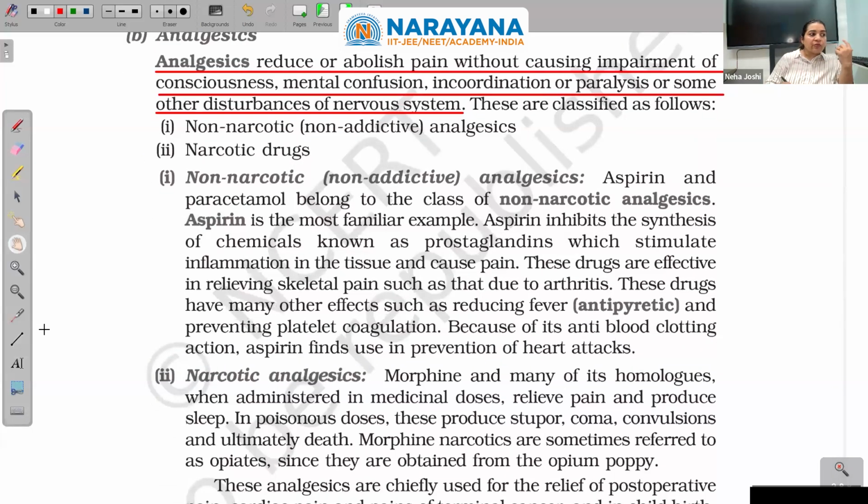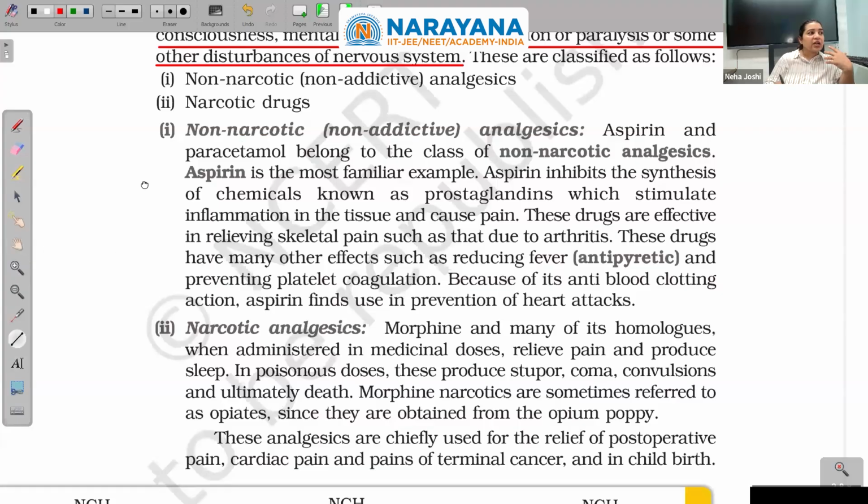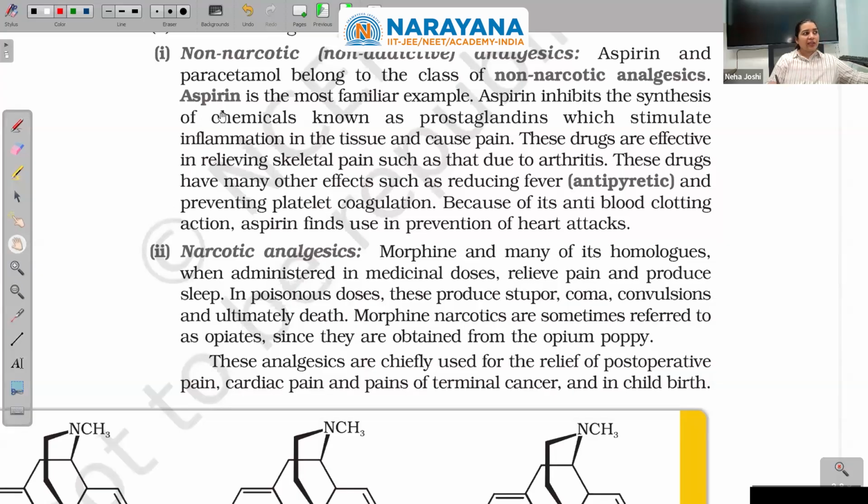Narcotic is like the negative extreme: if you take it continuously, you will become so habituated to those drugs that now you cannot live without them. Then they are narcotic. Aspirin and paracetamol belong to the class of non-narcotic, non-addictive analgesics. Aspirin, you have to remember the structure of aspirin. Aspirin is acetyl salicylic acid. This is aspirin, the most familiar example.